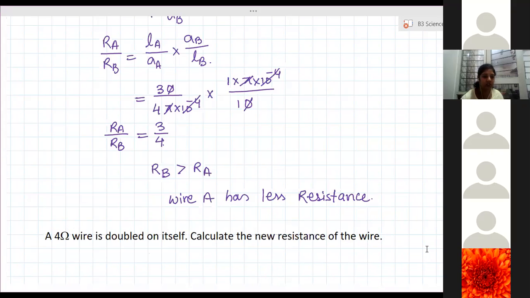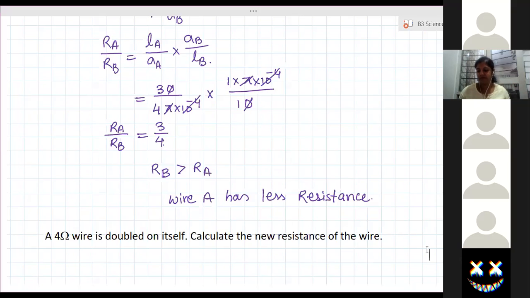Now, the next question is: a 4 ohm wire is doubled on itself. Calculate the new resistance of the wire. The wire remains the same, so resistivity won't change. But here what has changed? Area of cross section. A 4 ohm wire is doubled on itself. Doubled means folded. For example, area becomes half.